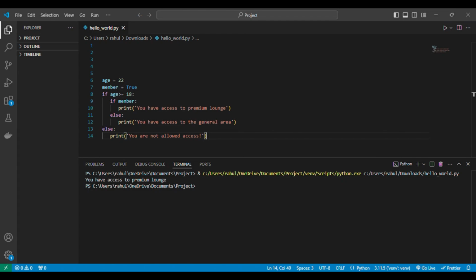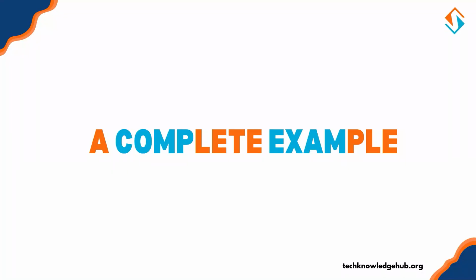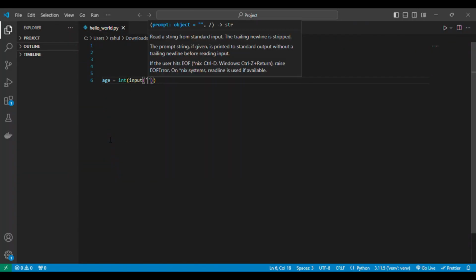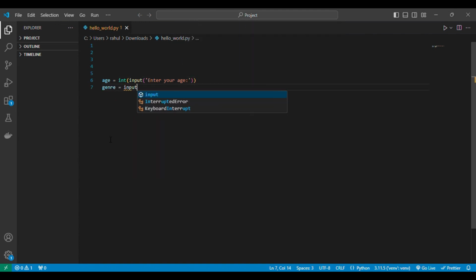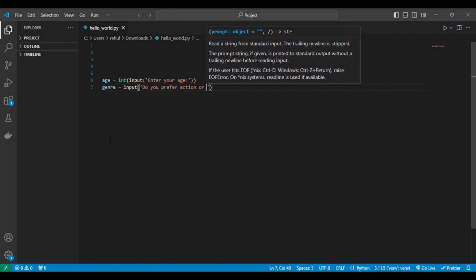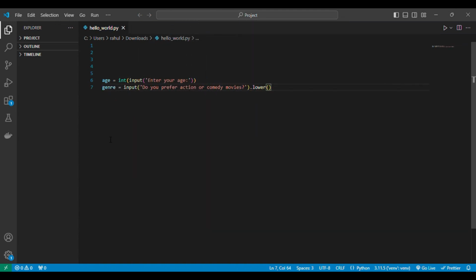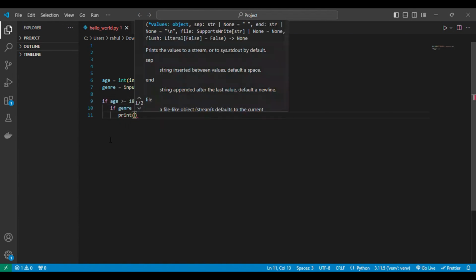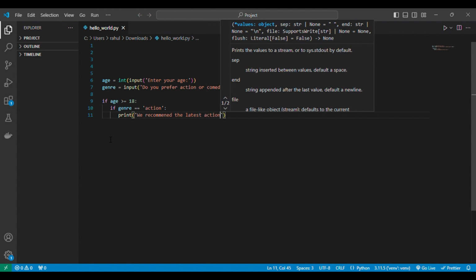Let's put everything we've learned together with a comprehensive example. Imagine you're creating a simple program to recommend movies based on age and genre preference. Age equals int input, enter your age, genre equals input, do you prefer action or comedy movies? Dot lower. If age greater than or equal to 18 and if genre equals action, print we recommend the latest action movie.